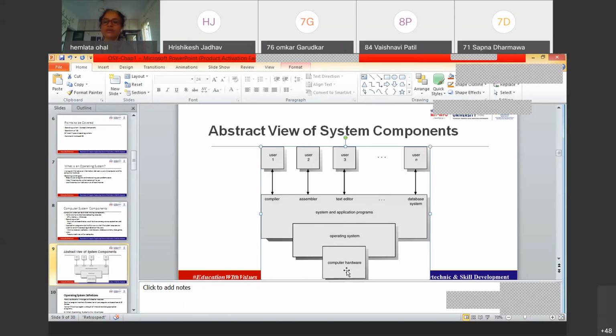Computer hardware is the hardware component which consists of your computer system. The operating system is a software component which is installed on this hardware and which lets the user access the computer hardware. Application programs are the programs to which the user has direct access, for example Microsoft Office, any Java program, C program, and mathematics.